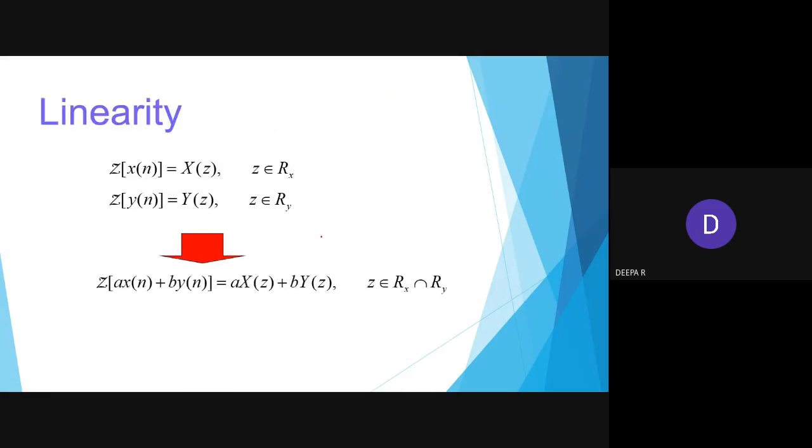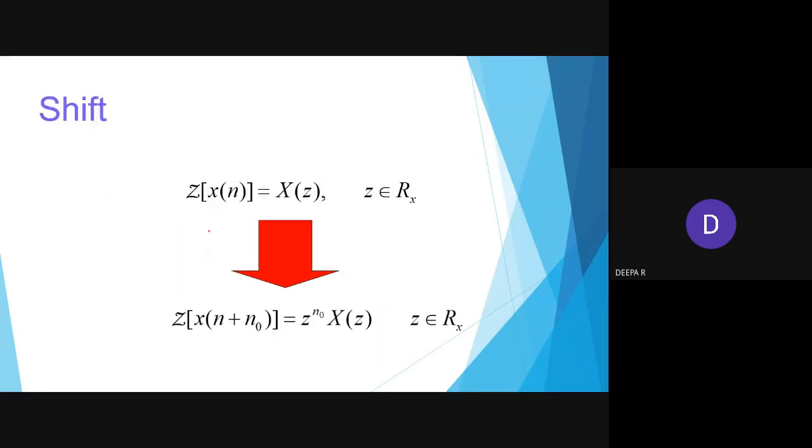Now coming to that, let me quickly run through the properties of the z transform. So here you see, applying the z transform to x of n we get x of z, and y of n gives y of z. So here we have a x of n plus b y of n. That means x of n will become x of z, y of n will become y of z. It's the linearity property, where the individual weights are carried as the total weights. It satisfies the superposition principle. Then shift, so this we have seen.